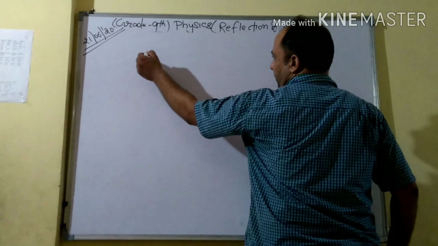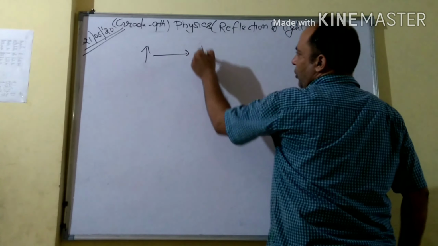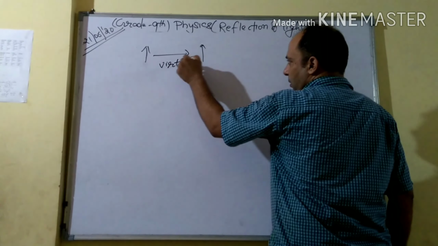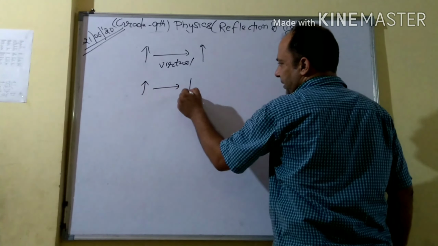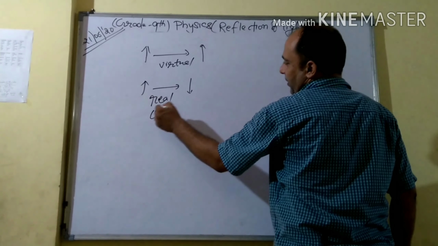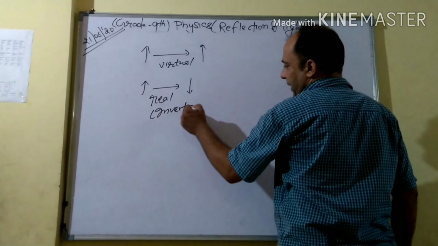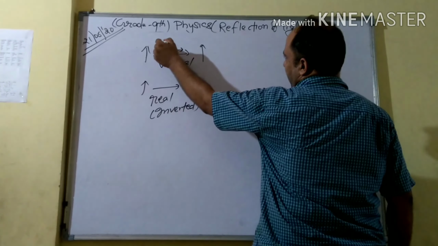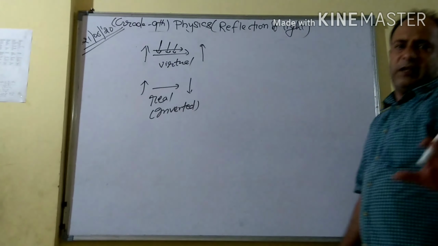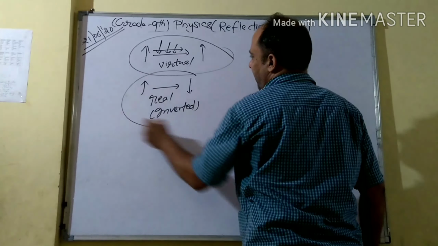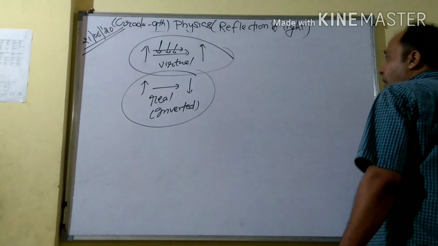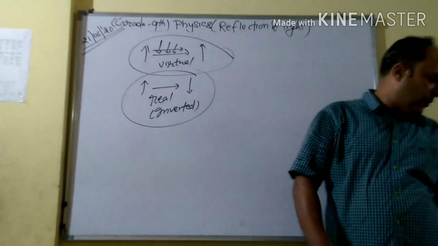Suppose this is an arrow. If you draw the image like this, that is virtual. But if it is like this, it is your real image, and that is inverted. That means it is opposite, and you can see this one is upright, so it is your virtual image. I am just telling you this as an example, only to help understanding; actually it doesn't happen like this. Now, this is the concept of real image and virtual image.